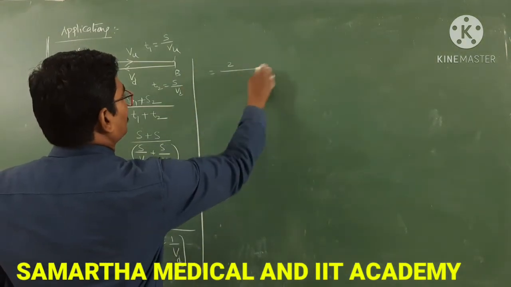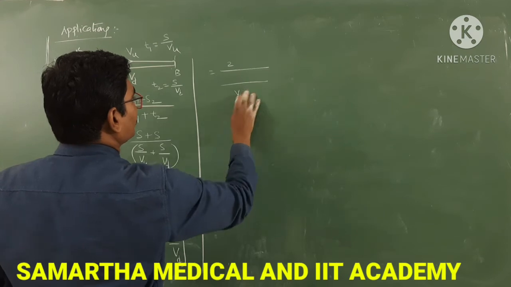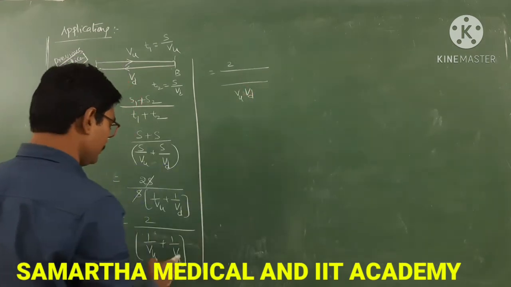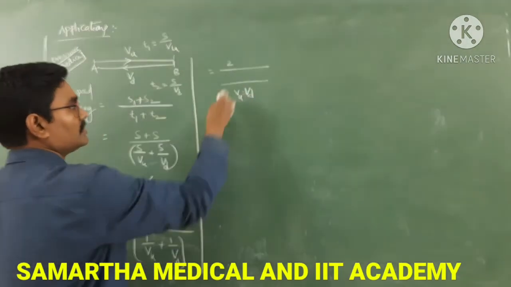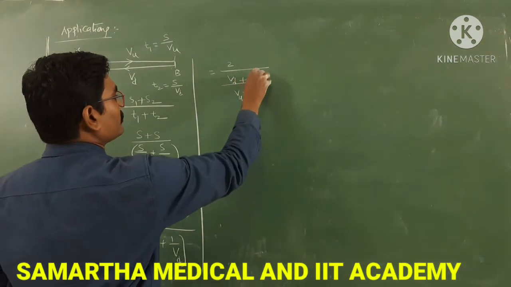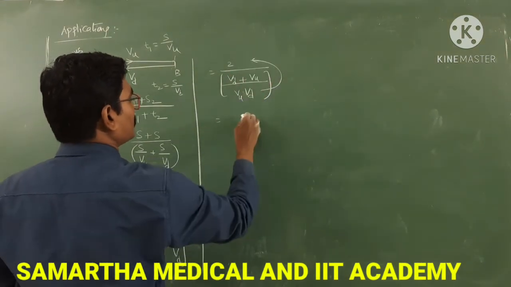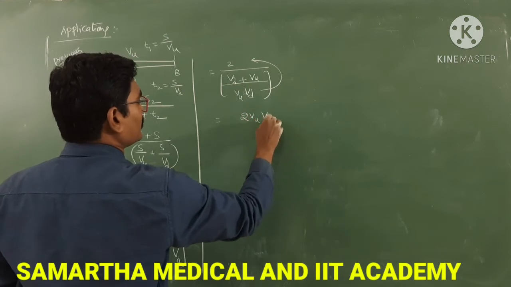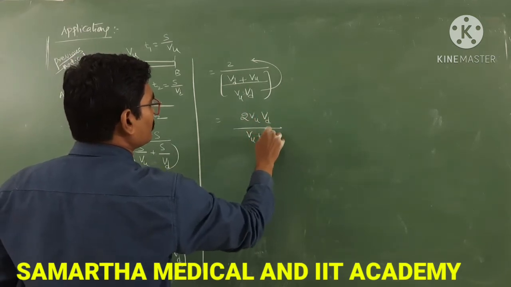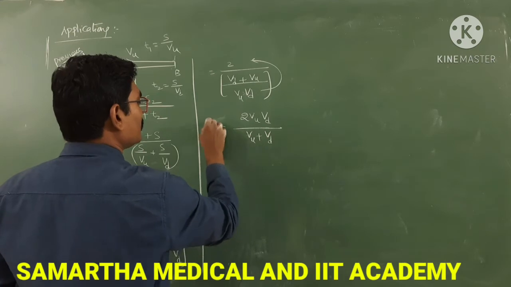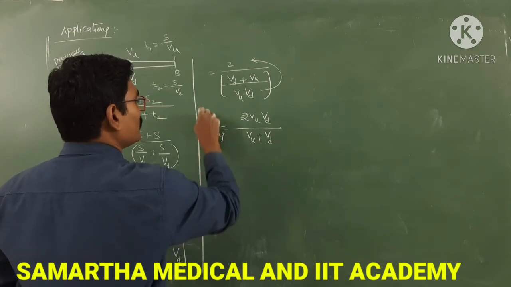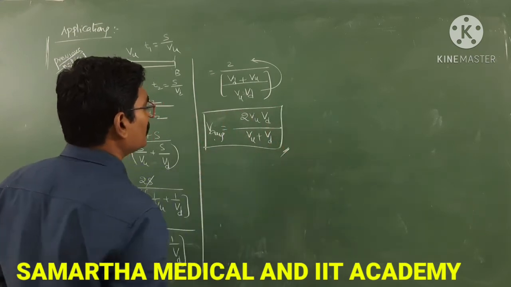Take the LCM Vu Vd, so it is 2 by Vd plus Vu over Vu Vd. Okay, so this will go to the numerator: 2 Vu Vd by Vu plus Vd. This is the average speed.